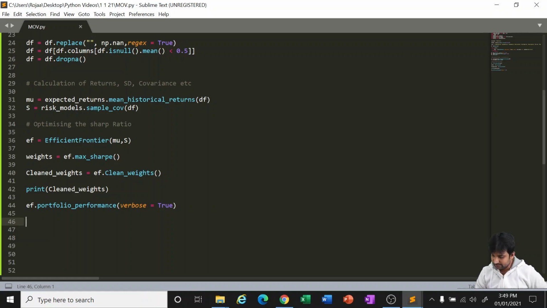Now the next is the discrete allocation.